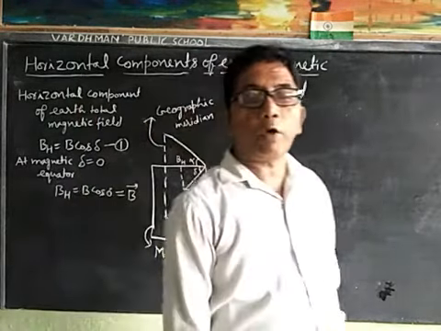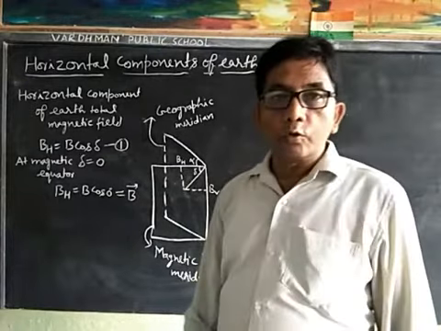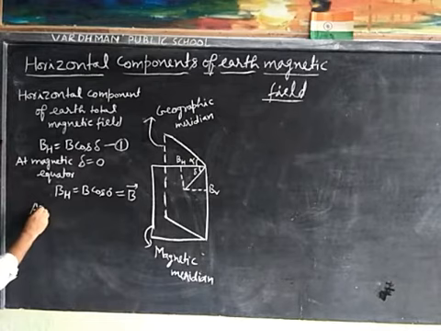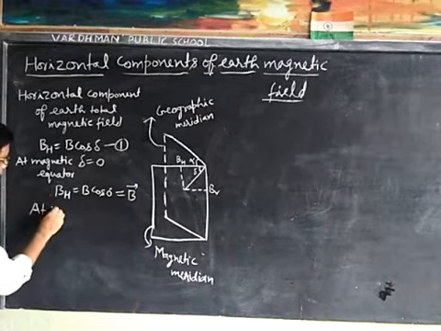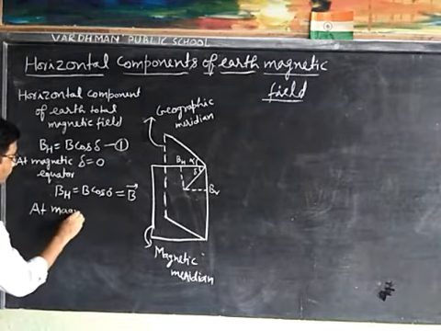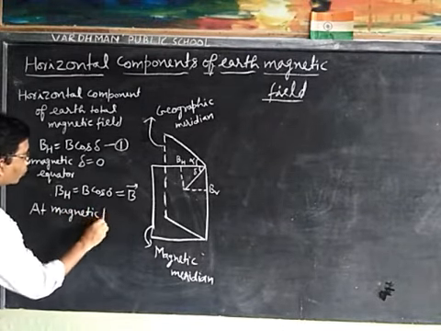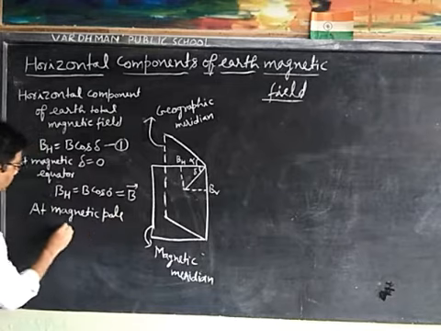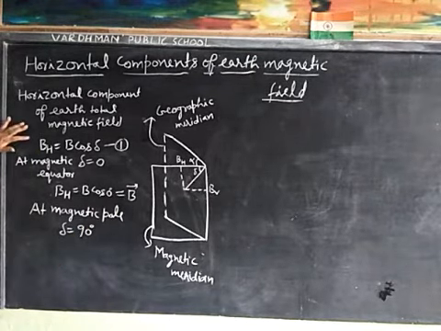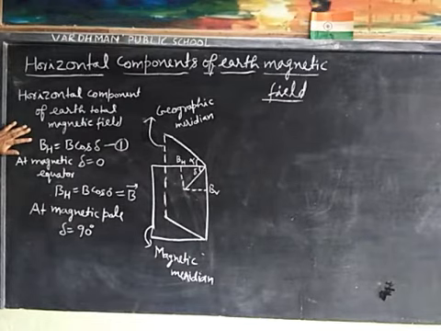At the magnetic pole, delta is equal to 90 degrees. Therefore, what will be BH?